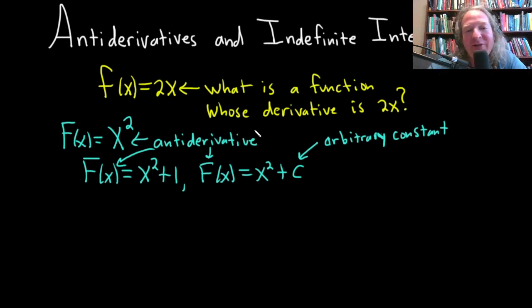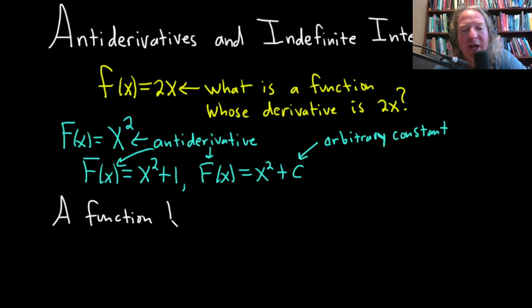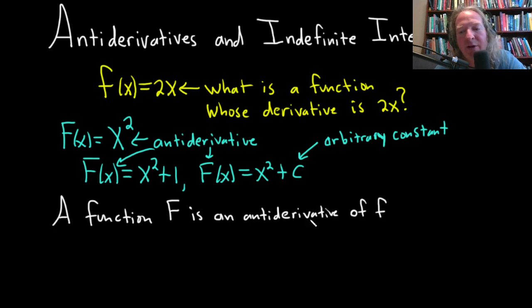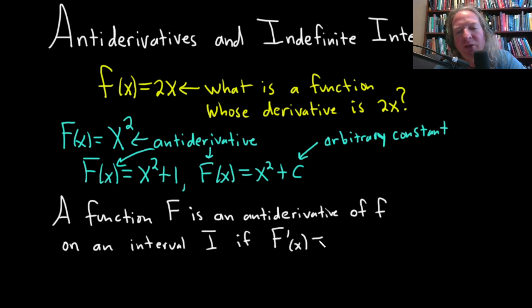Let me just go ahead and give you the definition so you have it in one place. So we say a function big F is an antiderivative of little f on some interval I if whenever you take the derivative of big F, it's equal to little f, and this is true for all x in your interval.